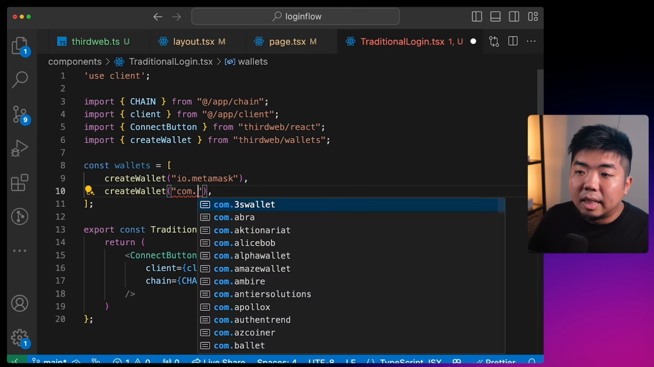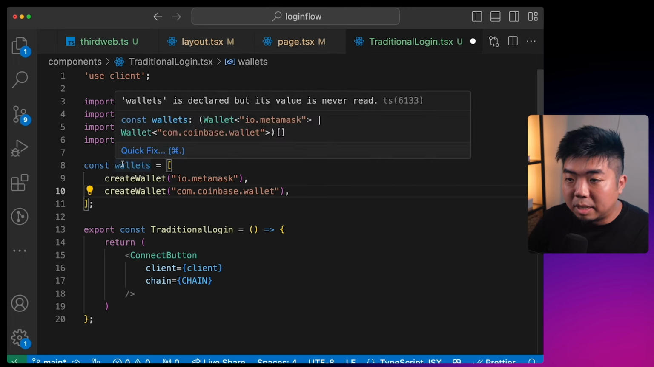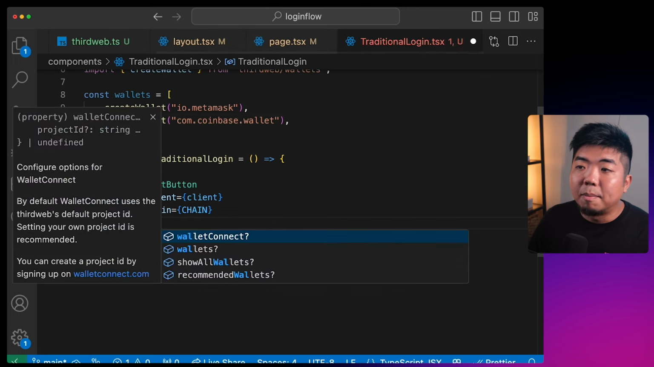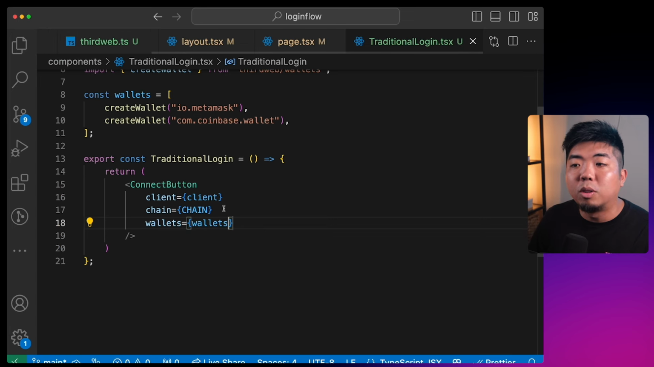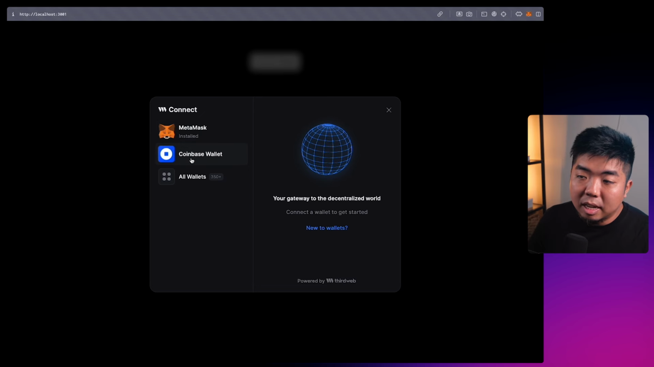com.coinbase.wallet. Then I can provide the array of wallets here to the connect button. So wallets, I can say wallets here. And if I come back and hit connect, now it will only show the wallets that I specified within that array of wallets. So you can choose and customize what wallets you want to display here. But again, a user can then search any wallet down here and connect their wallet if they want to. But you can make it really quick and easy if you only want to show certain wallets up here.